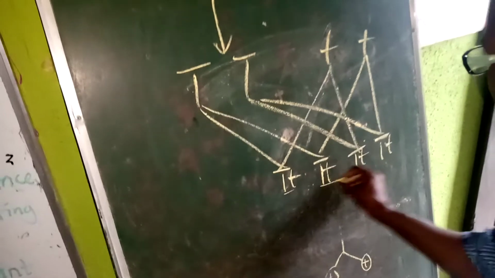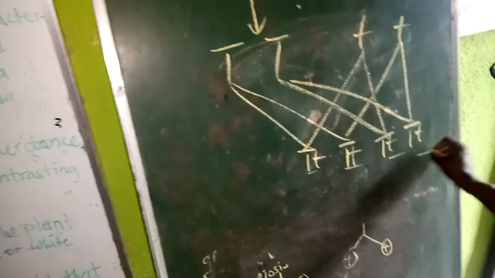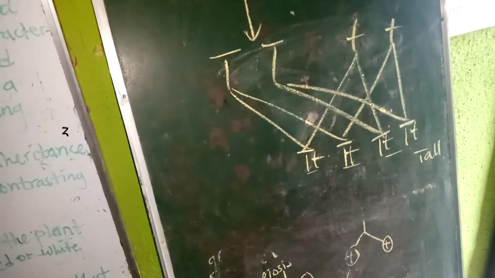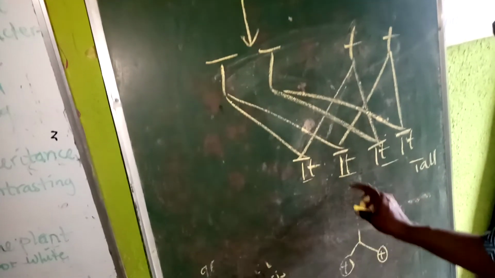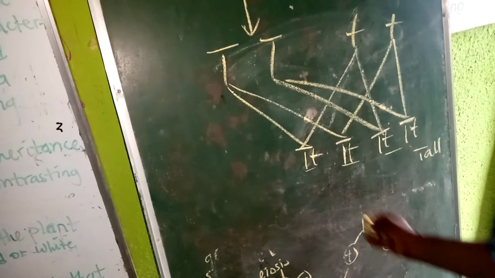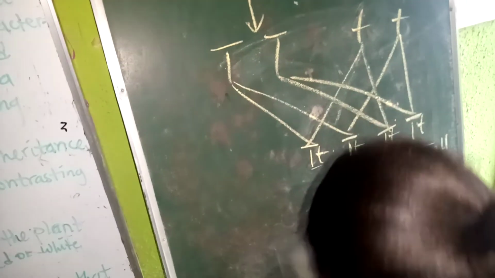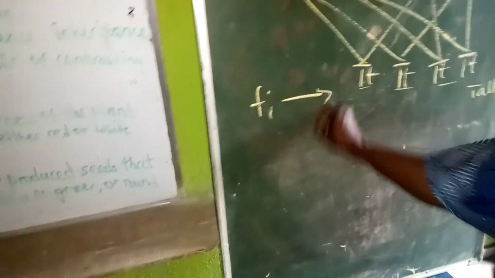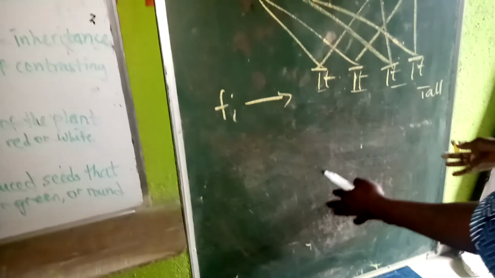All these offspring, they are all what? They are all tall, and they are all heterozygous. Meaning that capital T is dominant over the small t. Then the man did not stop there. He went further to crossbreed the first filial generation, and this is what we refer to as first filial generation. This is the first generation after crossing.